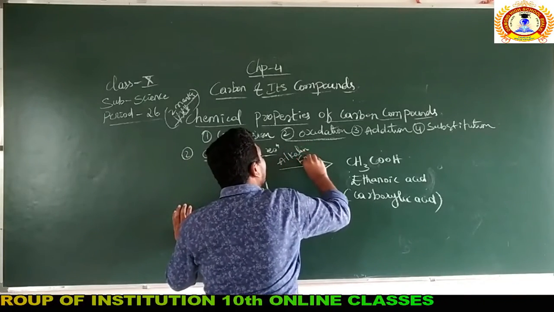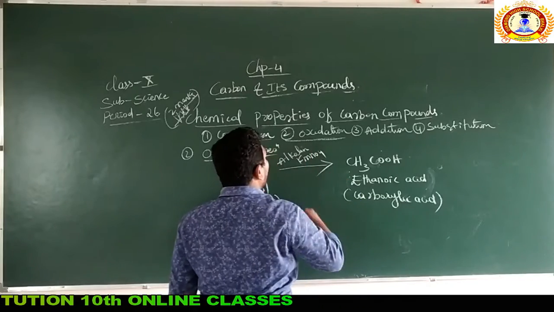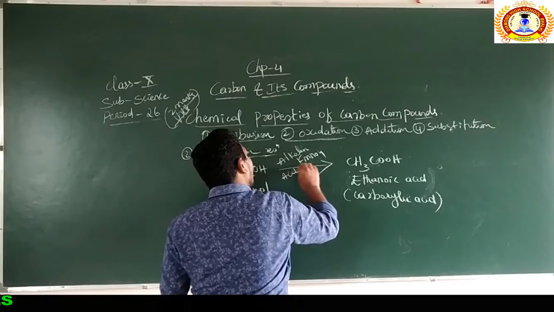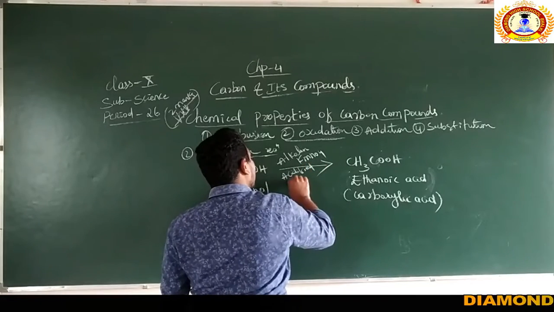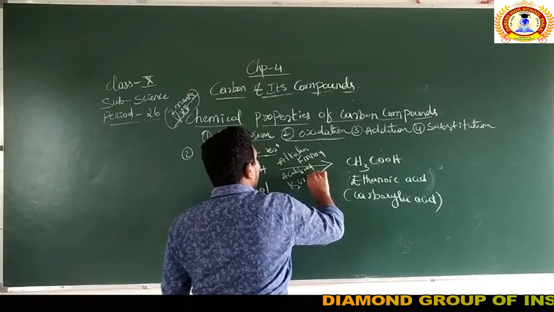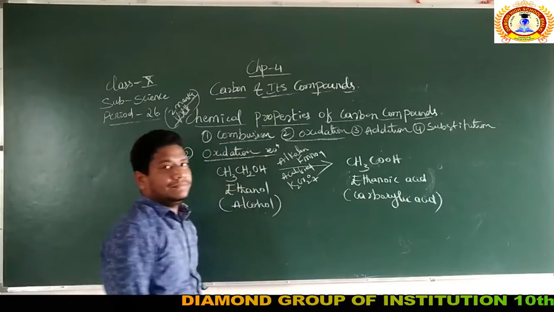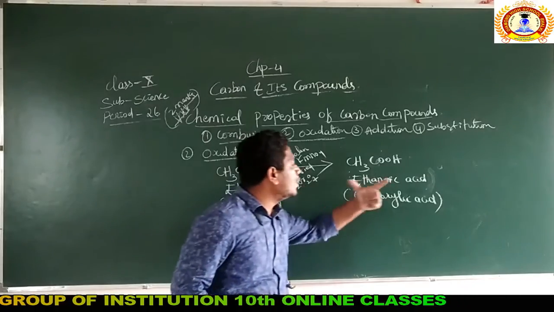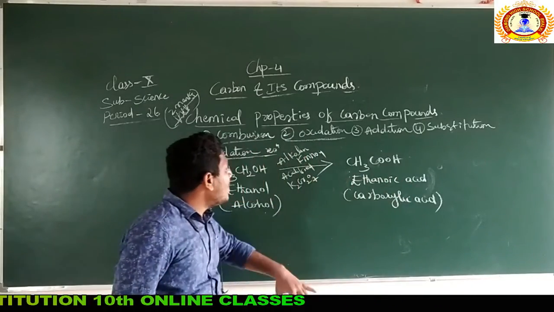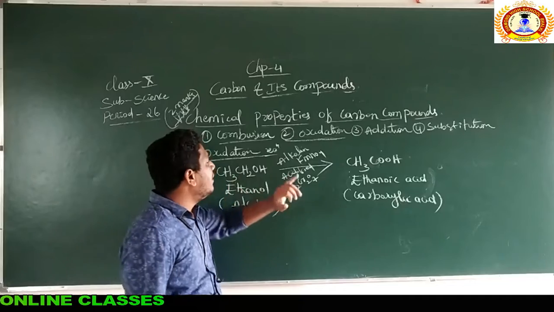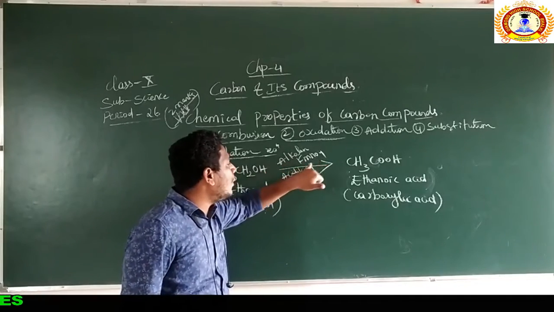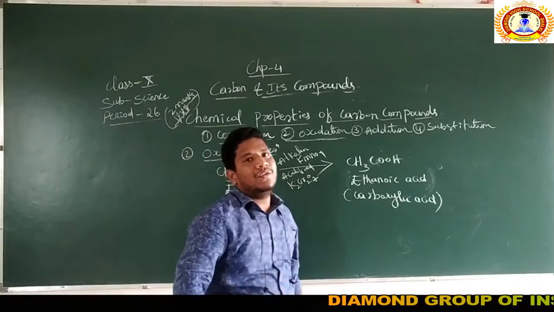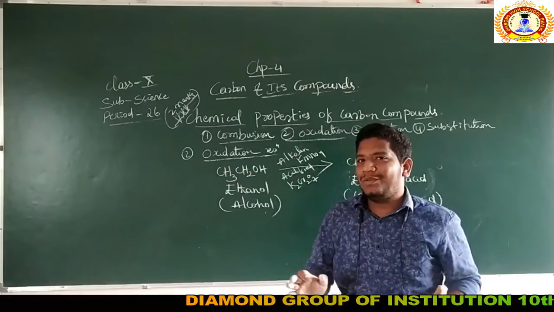So here the two oxidizing agents are alkaline KMnO4 or acidified K2Cr2O7. Ethanol can be converted into ethanoic acid in the presence of oxidizing agents alkaline KMnO4 or acidified K2Cr2O7. This much is enough for the oxidation. How simple is this, right?